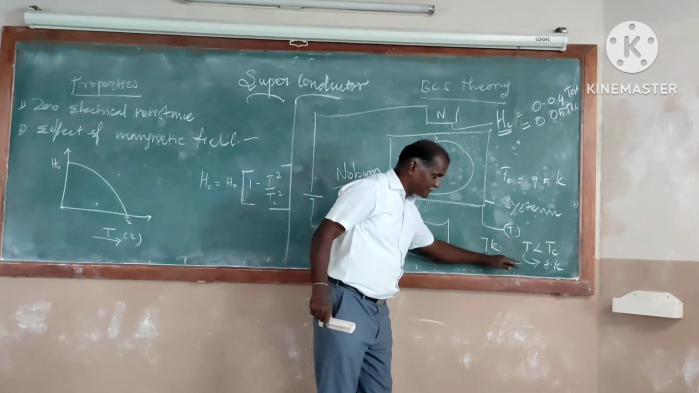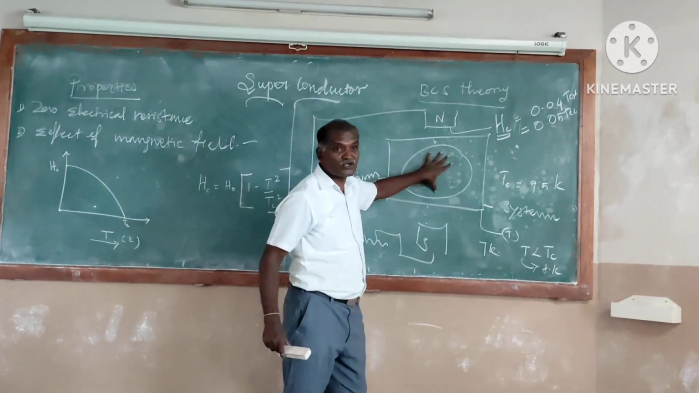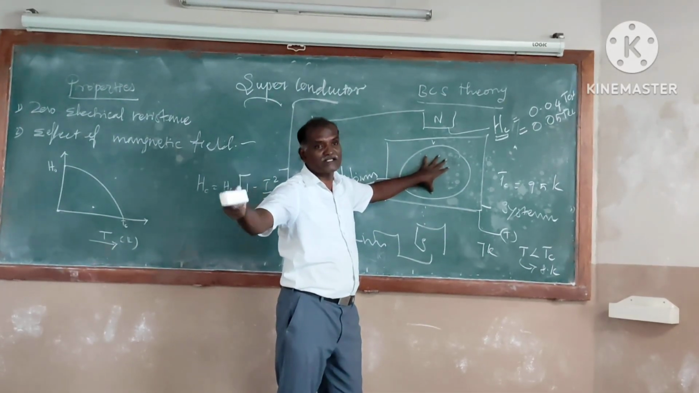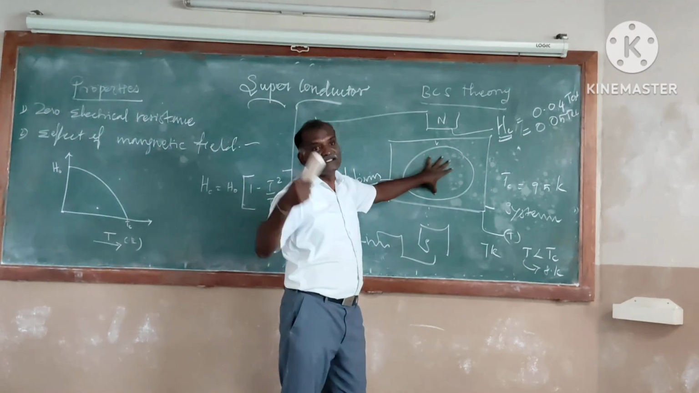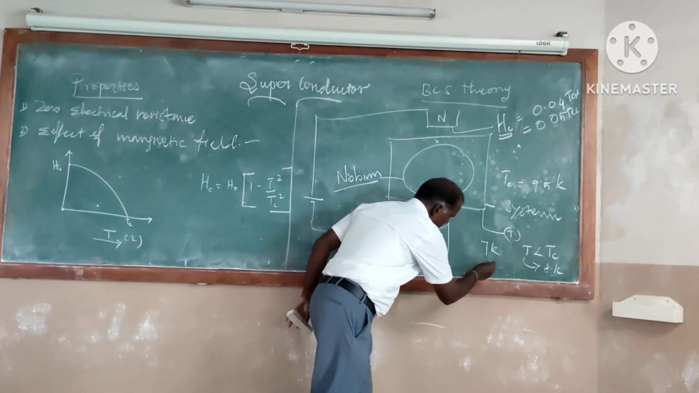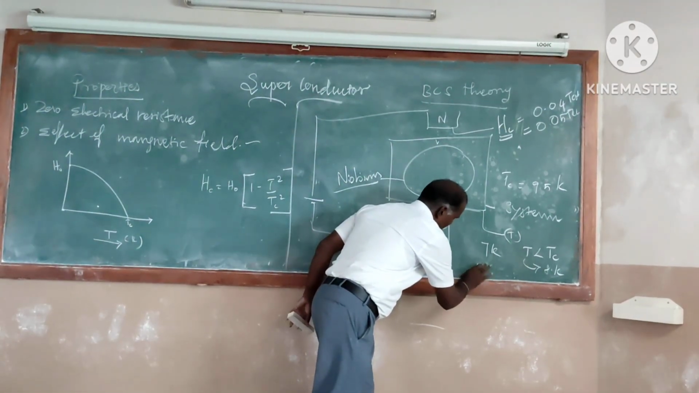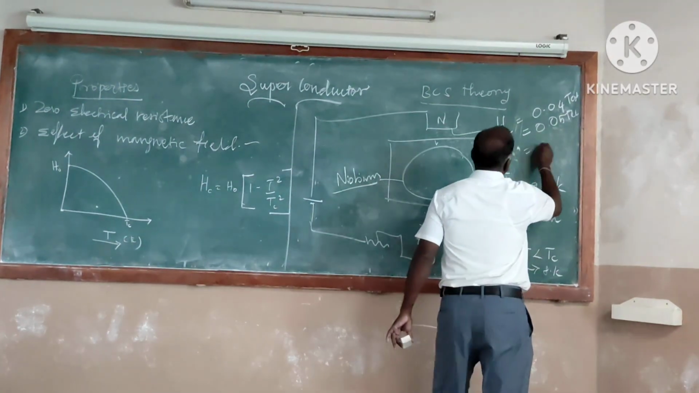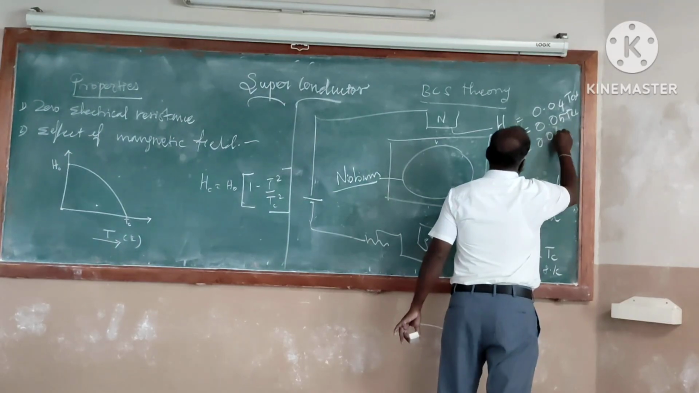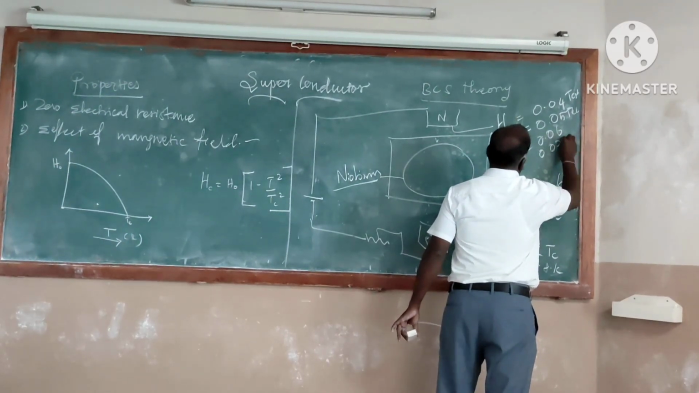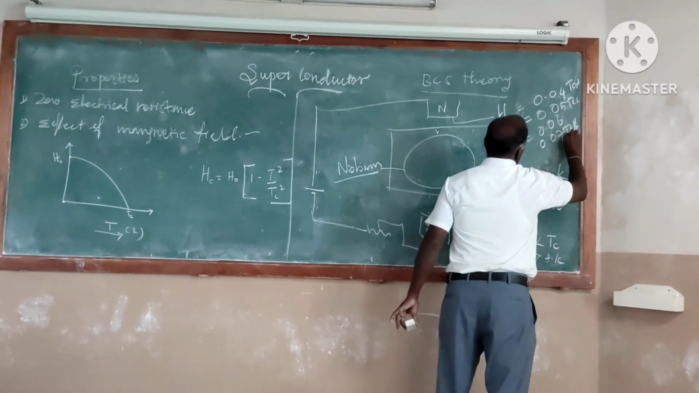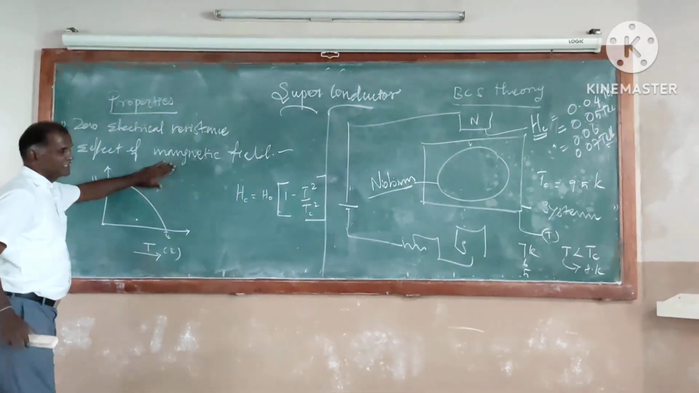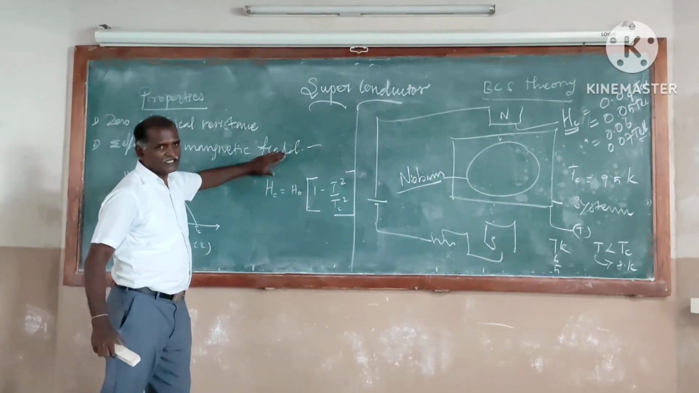That means, as temperature is decreasing, the superconducting nature of the superconductor increases. That is why the amount of magnetic field needed to cancel the superconducting property increases. Suppose if you test like this, 6 Kelvin, 5 Kelvin and so on, its value will be increasing: 0.06, 0.07 Tesla, like that.